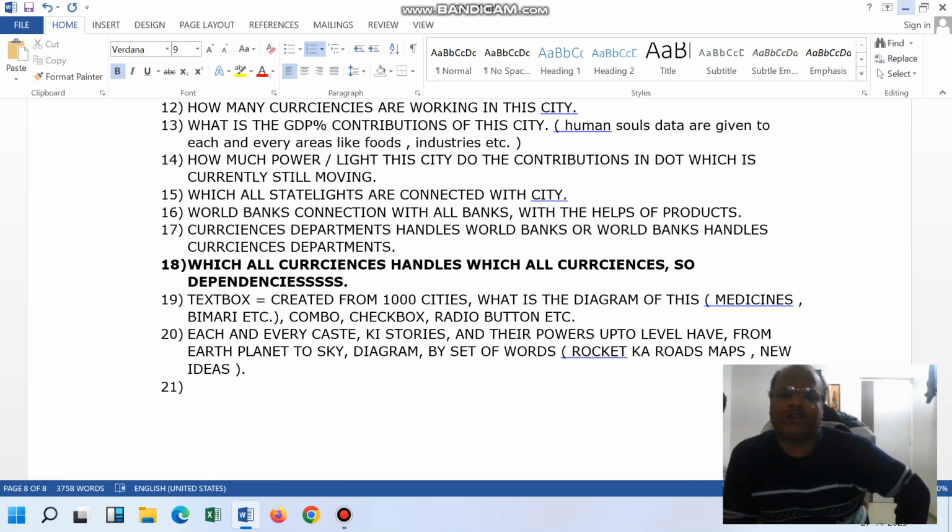There might be some chemical reason, or it might be that the overall calculation of the iron data does not match the world iron data. Due to that a conflict might be happening, because the missile company calculates the entire world's iron objects. So he told that we are talking about the entire iron object, and you are talking about the Mumbai city iron object. So please recheck the iron data of Mumbai city.